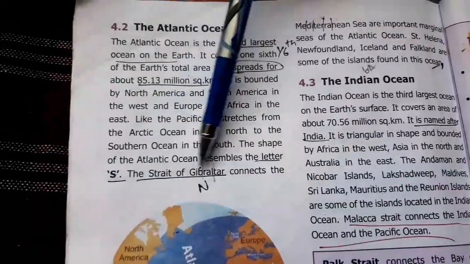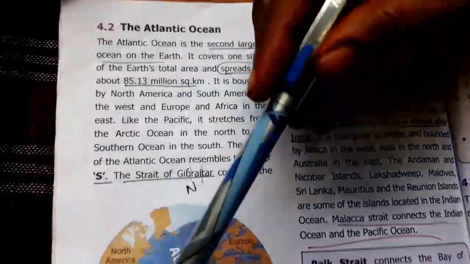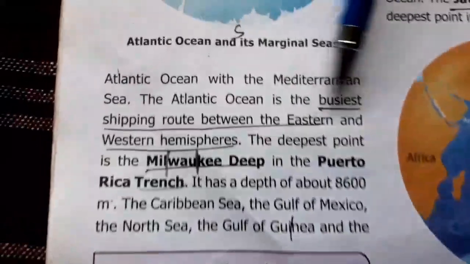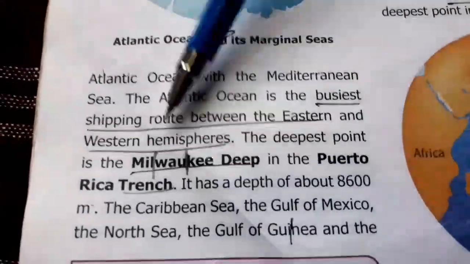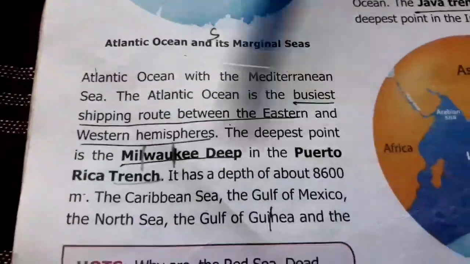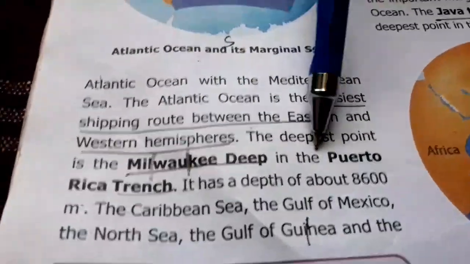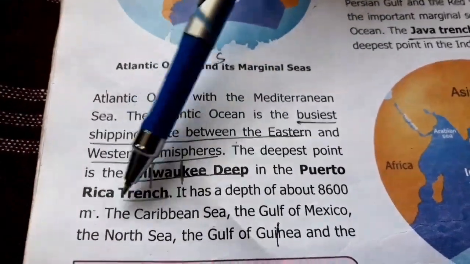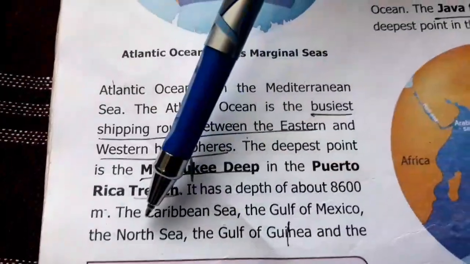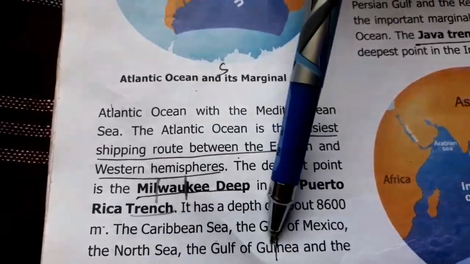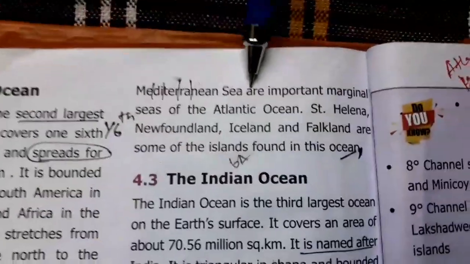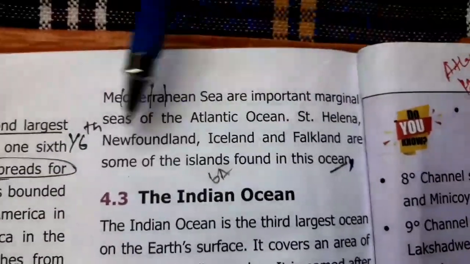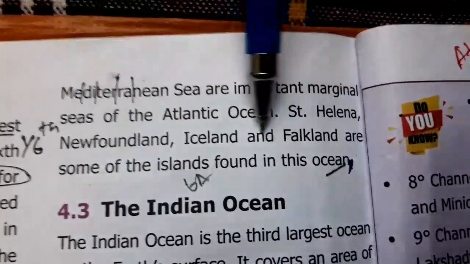The Strait of Gibraltar connects the Atlantic Ocean with the Mediterranean Sea. The Atlantic Ocean is the busiest shipping route between the eastern and western hemisphere. The deepest point is the Milwaukee Deep in the Puerto Rico Trench. It has a depth of about 8,600 meters. The Caribbean Sea, the Gulf of Mexico, the North Sea, the Gulf of Guinea, and the Mediterranean Sea are the important marginal seas of this Atlantic Ocean. Some of the islands are St. Helena, Newfoundland, Iceland, and Falkland.